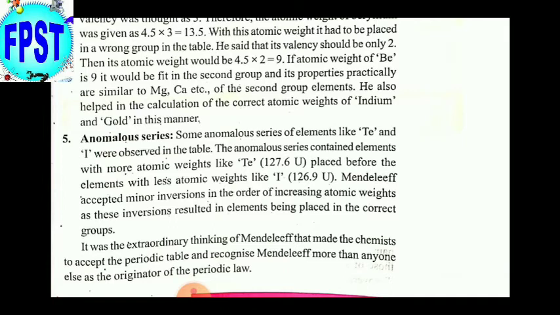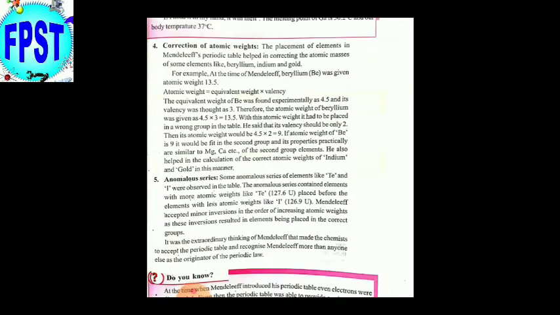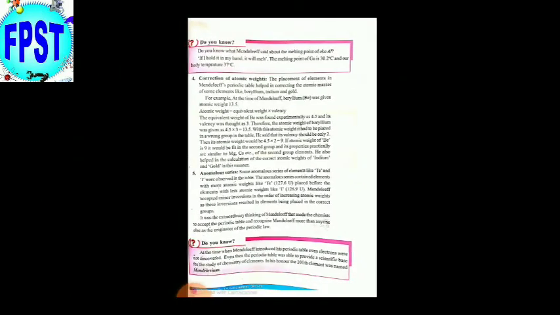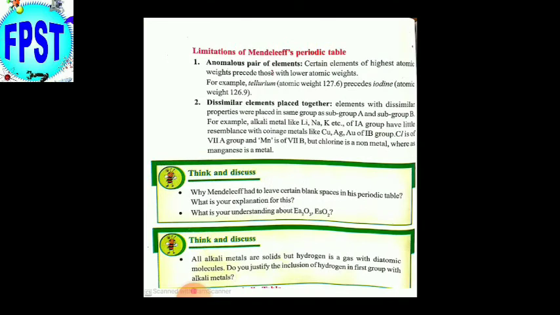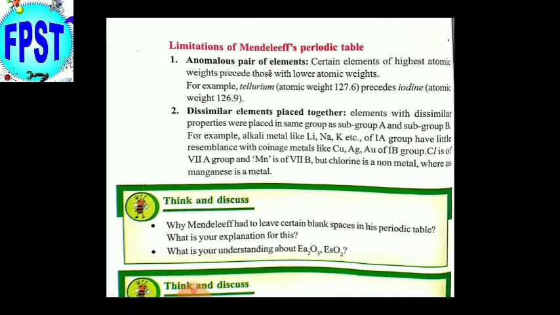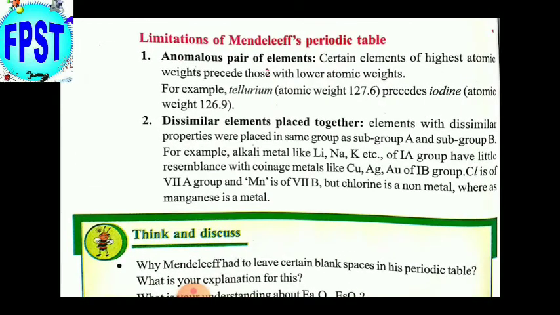These are the very important points to know about Mendeleev's classification. Next, Mendeleev's classification also has some limitations. As we came to know, there are some anomalous pairs of elements. Tellurium is kept before iodine, but it is not in ascending order.